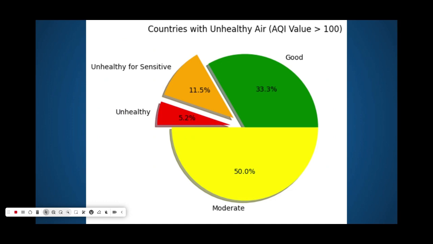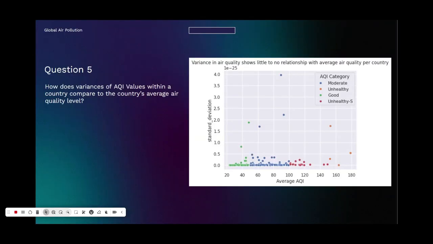Note that the colors do reflect the AQI colors, the index. Lastly, for question 5, I calculated the standard deviation of AQI values for each country. Then I removed the countries with only one record or with a standard deviation of 0 because they wouldn't be useful here. And then I plotted them against their average AQI for each country to see if there was a relationship between AQI and standard deviation.